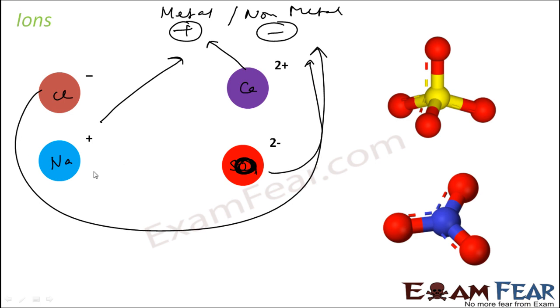The one with the positive charge is called cation. The one with the negative charge is called anion. Anion is a negative ion.